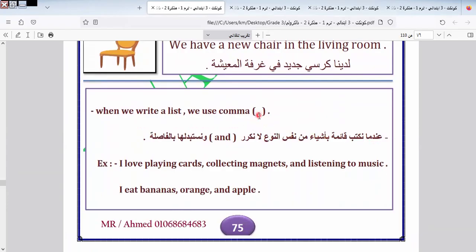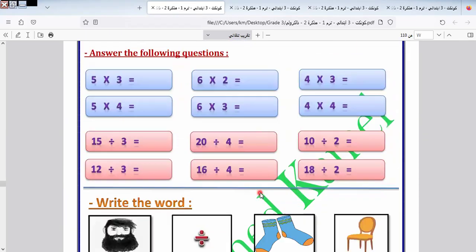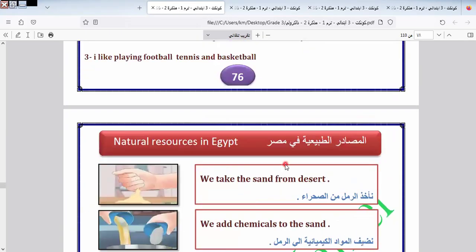Here we also talk about the punctuation mark, which is the comma, and when we write something, we put the comma like this. I love playing cards, collecting magnets, and listening to music, like this sentence. I eat bananas, oranges, and apples. Okay, this is the timetable as we explained here.